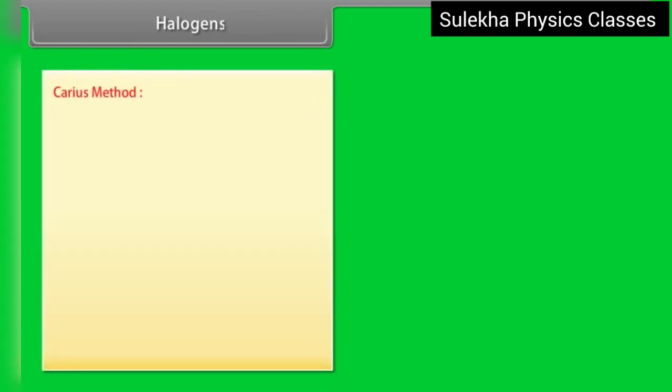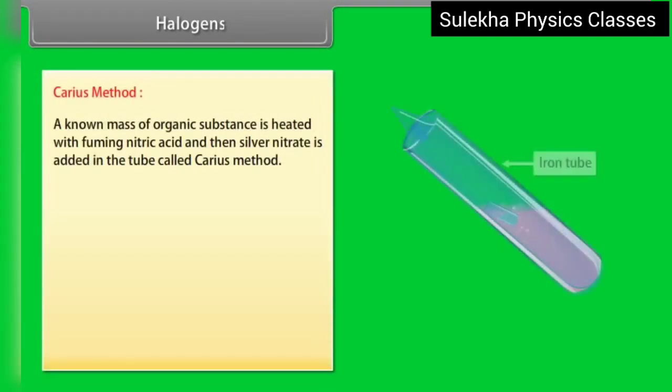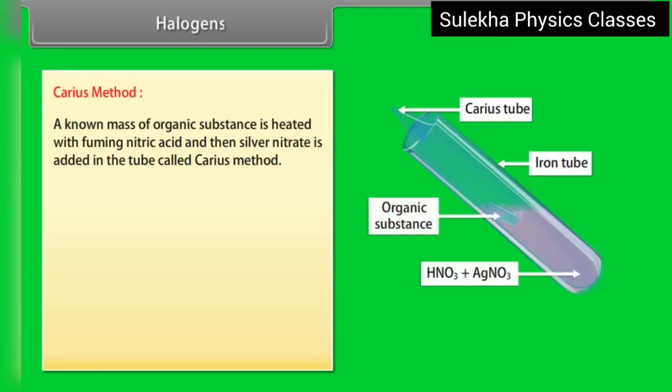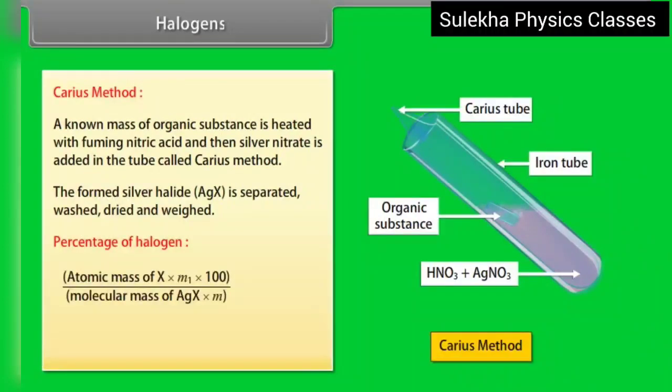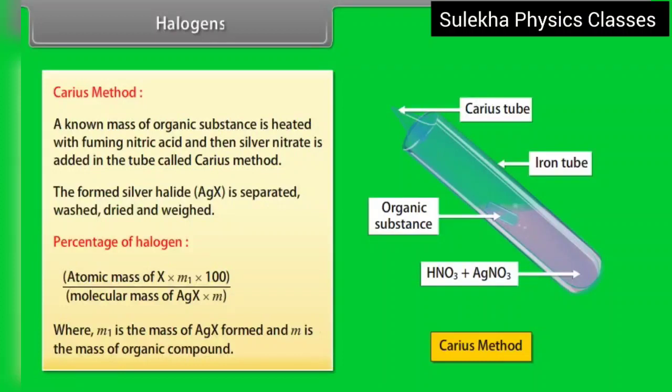Halogens. Carius method. A known mass of organic substance is heated with fuming nitric acid and then silver nitrate is added in the tube, called the Carius method. The formed silver halide is separated, washed, dried and weighed. Percentage of halogen is atomic mass of X × M1 × 100 / (molecular mass of AgX × M), where M1 is the mass of AgX formed and M is the mass of organic compound.